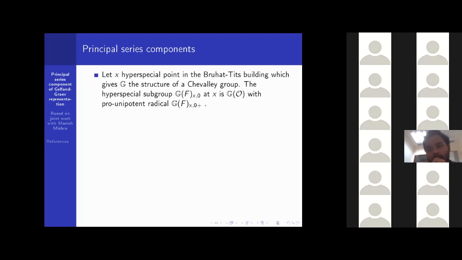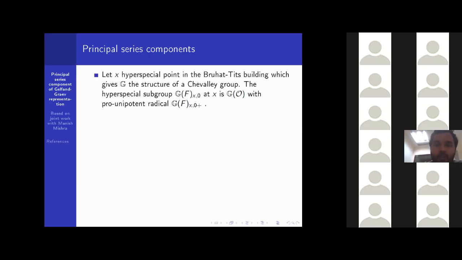So this kind of group is already a little bit expressed. There is some kind of filtration on parahoric subgroups, the Moy-Prasad filtration, coming from that. So we are assuming here that the hyperspecial point gives this thing.